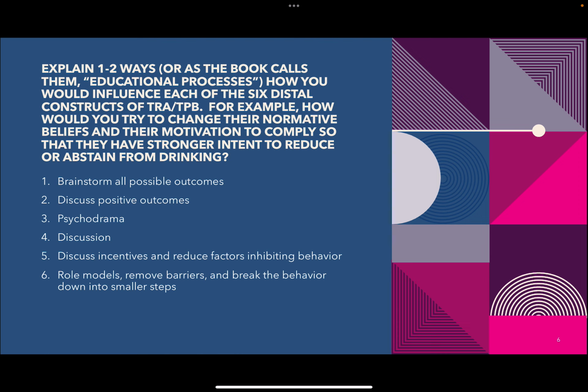So let's get into the first part, which is those educational processes, or how we would influence each of the 6 distal constructs. For the first one, I wrote down behavioral beliefs, which is the belief that doing the behavior will lead to a certain outcome. So to increase that want to abstain from drinking or to reduce their drinking, we're going to brainstorm all the possible outcomes that can come from abstaining. So let's say we have one individual who recently got a divorce because of his drinking. Let's talk about possible outcomes that could come from not drinking.